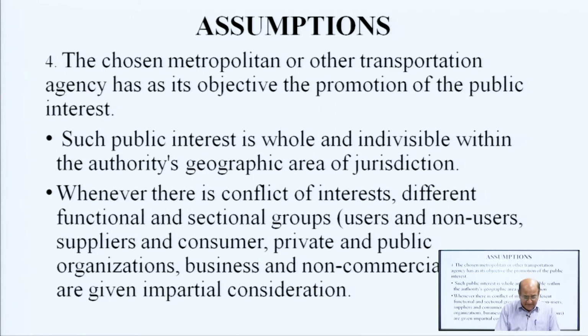Such public interest is whole and individual within the authority's geographical area of jurisdiction. Whenever there is a conflict of interest, different functional or sectional groups, user or non-user, suppliers and consumers, private and public organizations, business and non-commercial functions, etc., are given impartial consideration.